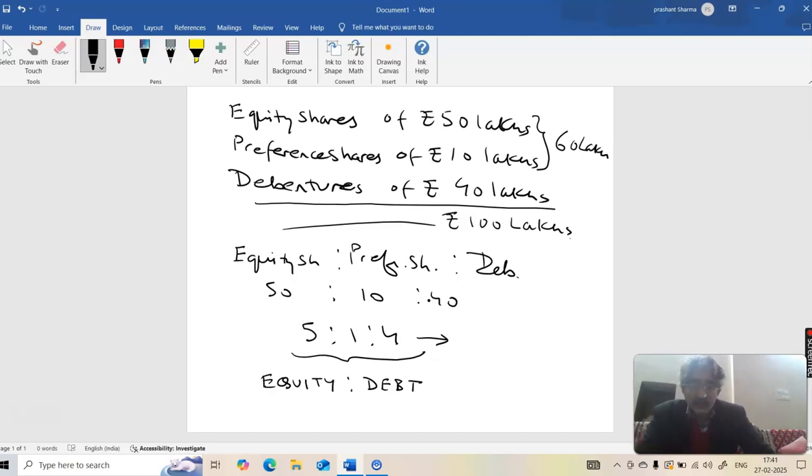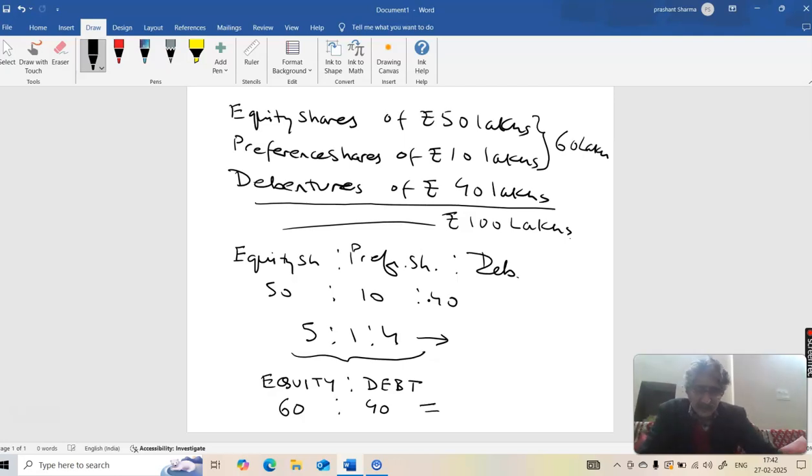The word equity means shareholders' funds or the owner's capital, which comprises equity share capital and preference share capital. 60 lakh is your equity, that is the owner's fund, and the money raised by issue of debentures is 40 lakhs, that is the borrowed funds.